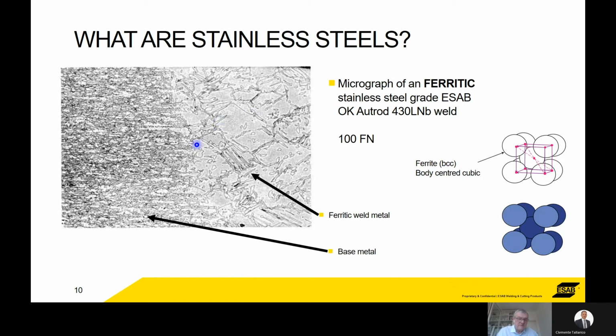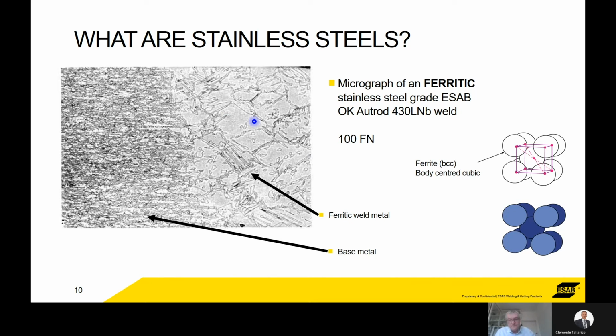Because of the amount of ferrite in there, they can dissolve impurities in the steel. So if you get some impurities such as sulfur, for example, phosphorus, in the base metal, then the ferritics are good for basically dissolving that. They're not as weldable as an austenitic, and it's really not advisable to weld a ferritic in a thick section.